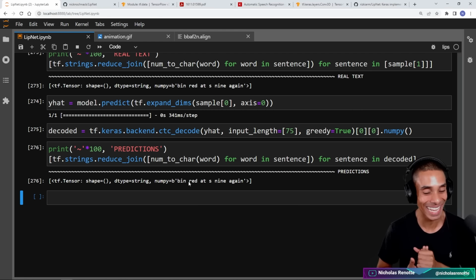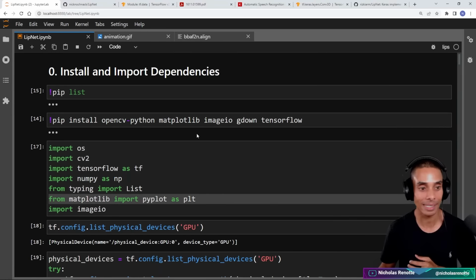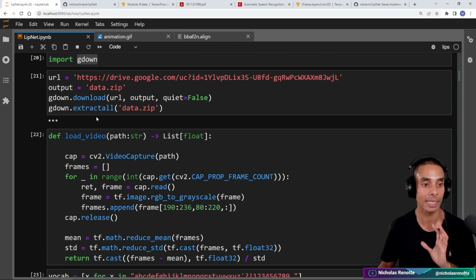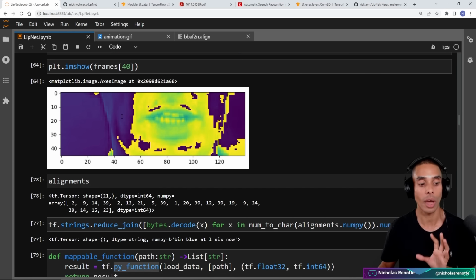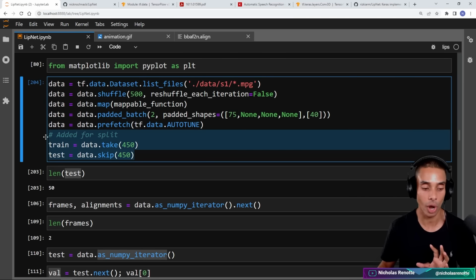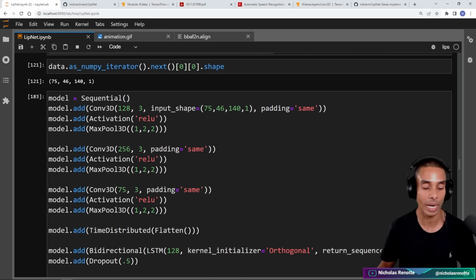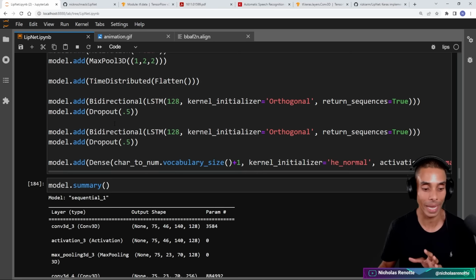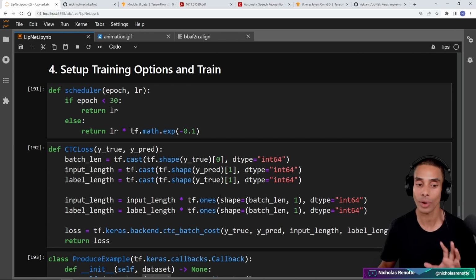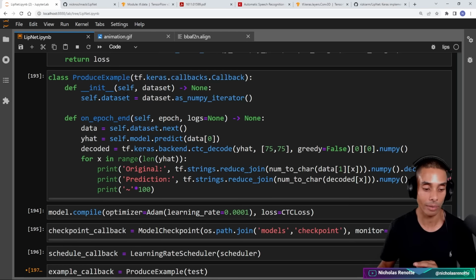So that is the LipNet model now built. Hopefully you've enjoyed this tutorial. We've been through an absolute ton of stuff. Just to recap, we started out by installing and importing our dependencies, building our data loading function, which we eventually did a little bit of tweaking to so that we would have a training and testing partition. We did create our data pipeline. We then built and designed our neural network, which mimics what was originally in the paper, with a few tweaks. Then we trained it using a custom loss function, a custom callback, as well as a learning rate scheduler.